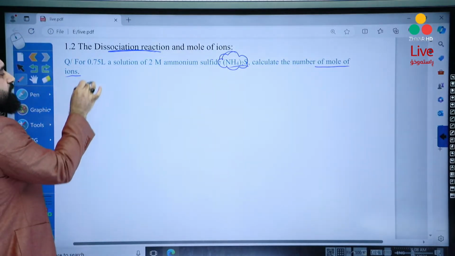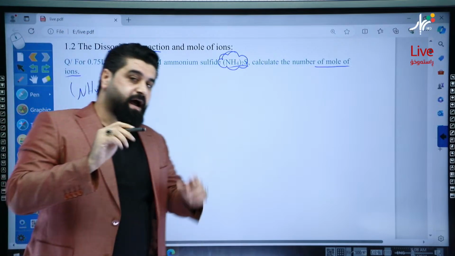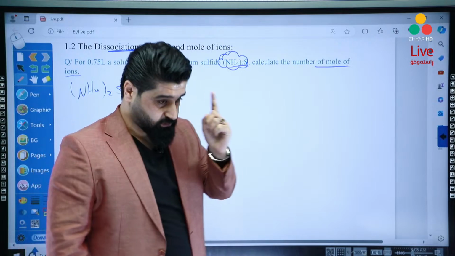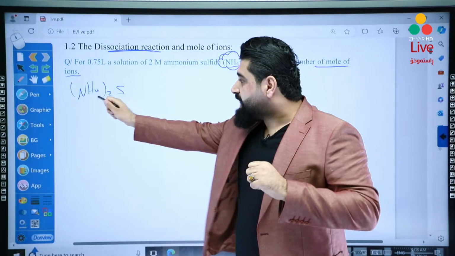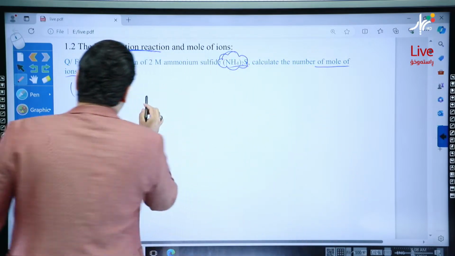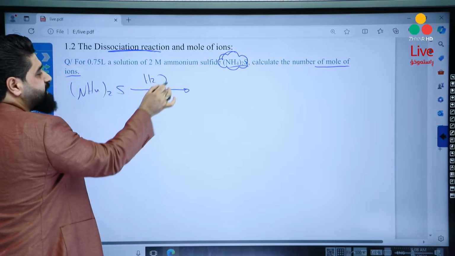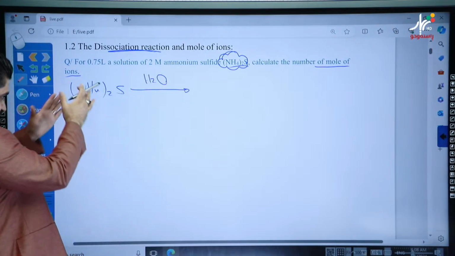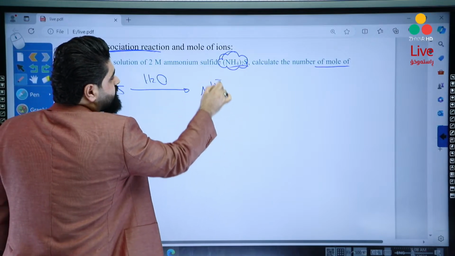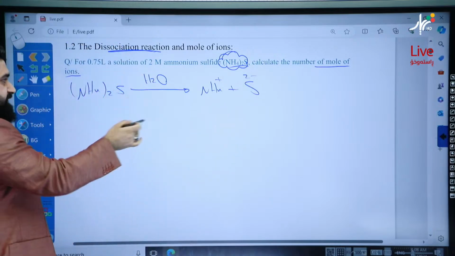Yalla. (NH4)2S. So the first step, write the dissociation reaction for 1 mole of the compound, okay? Look, don't forget. Write the dissociation reaction for how many moles? 1 mole, okay? Yalla. Let's write the dissociation reaction for 1 mole of the compound. Water must be written above the arrow, okay? When it dissociates, it will release its ions, which are ammonium ion plus sulfide ion, okay? And then balance, okay?